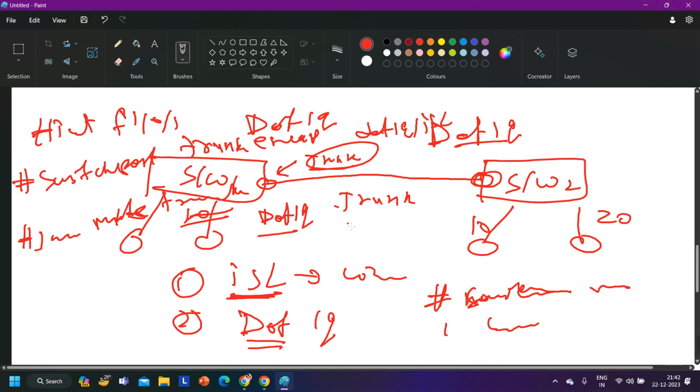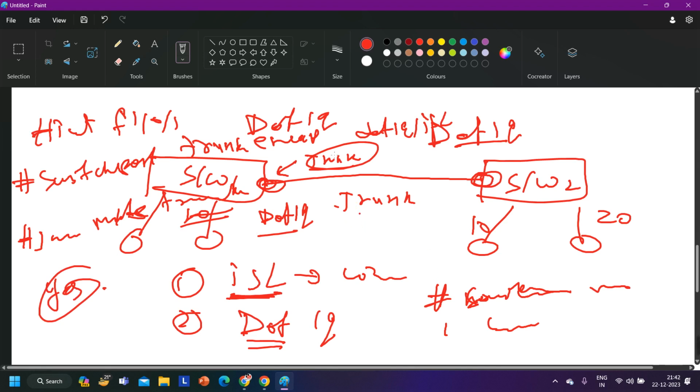Can we use an access link? Yes. By default, all ports are access ports. If you configure this port as an access port, that means this port will carry traffic of a single VLAN. By default, all ports are access ports for VLAN 1.